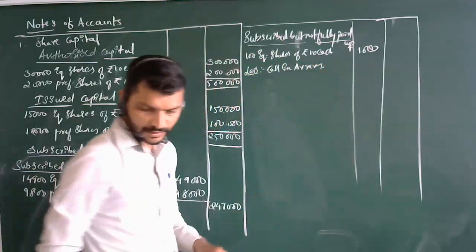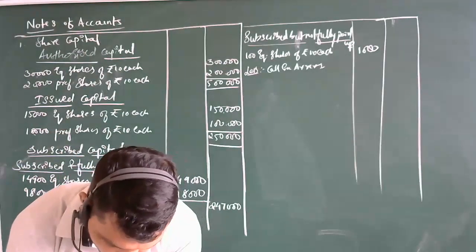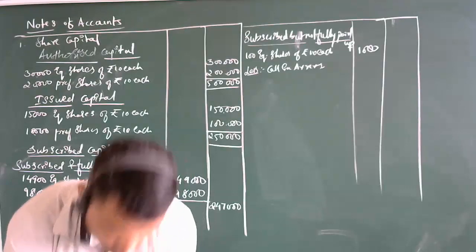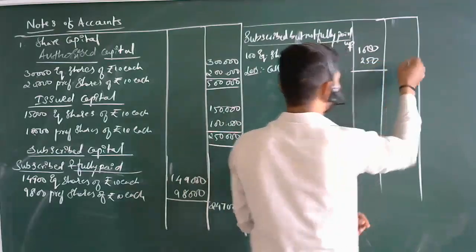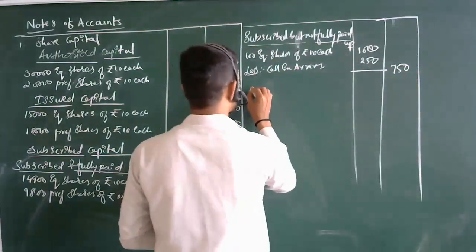See how much the call in arrears is. In what we have made here, call in arrears for equity share is 250. Remaining amount, write in the outer column. How much does it come to? 750. This is done for equity shares.